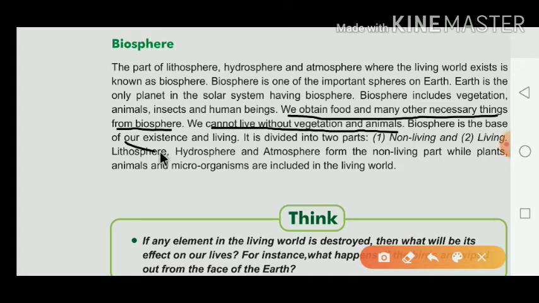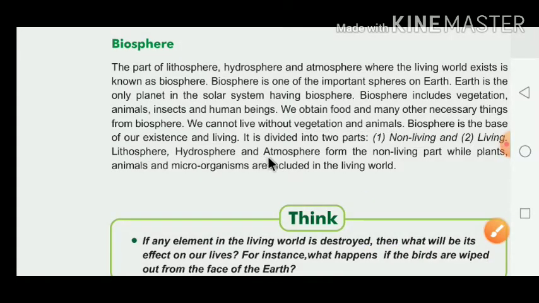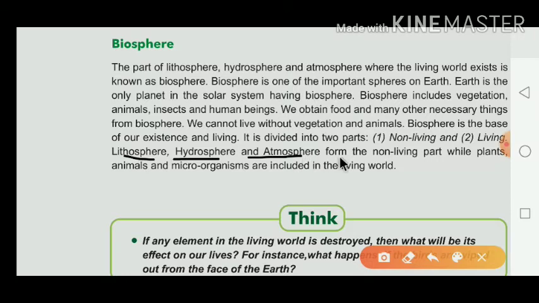The biosphere is the base of our existence and living. It is divided into two parts: one is the non-living part and the second is the living part. Lithosphere, hydrosphere and atmosphere form the non-living part, while the plants, animals and microorganisms are included in the living world. They explain both the non-living part and the living part.